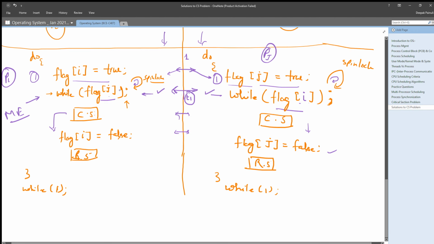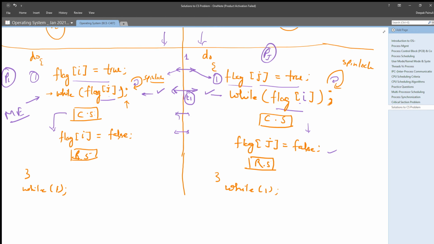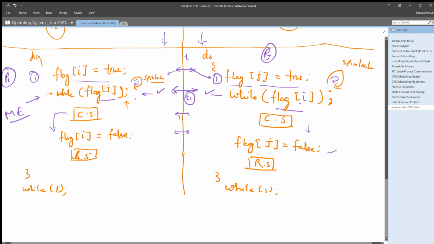Why? Because both have still not completed their critical section, or are still not getting their critical section, so they both will be deadlocked here. That's the problem with this algorithm. This is the drawback of this algorithm.